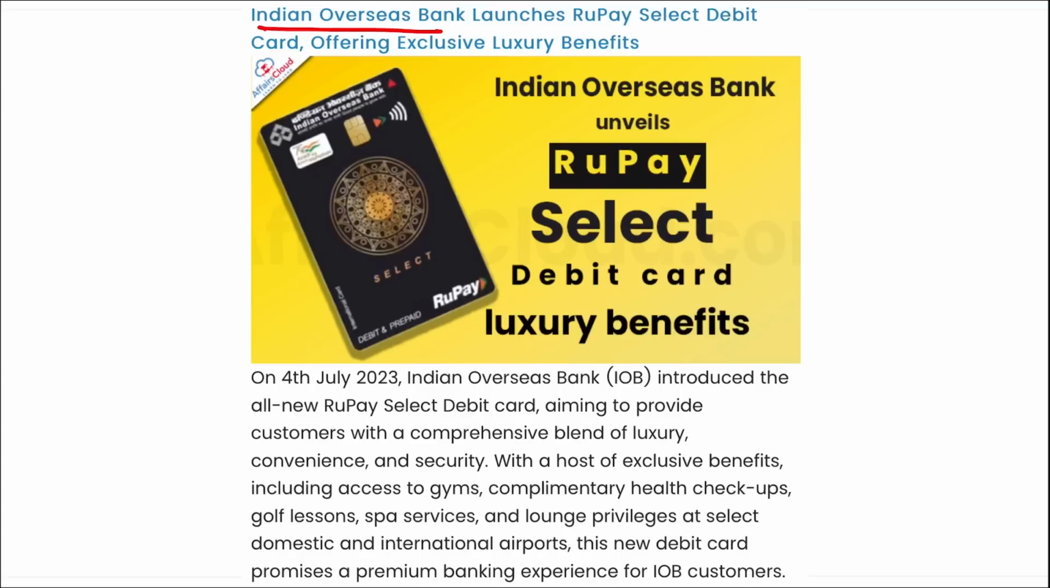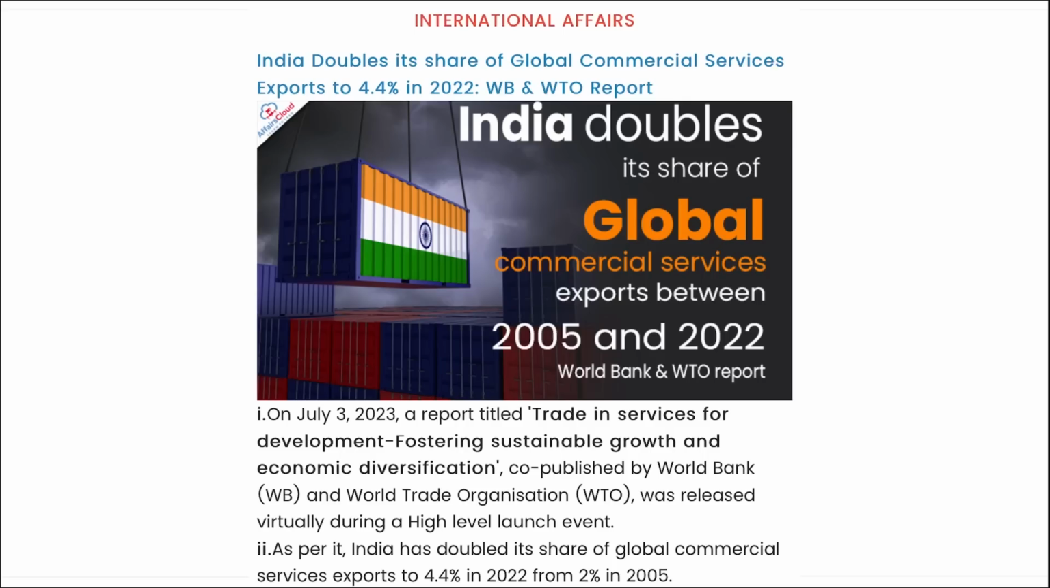Next, Indian Overseas Bank launched a luxury benefit card, that is the Rupee Select debit card, right? It was launched by Indian Overseas Bank. Then India has doubled its share of the global commercial services export to 4.4% in 2022. That was around 2% in 2005, and this report was released by World Bank and World Trade Organization.